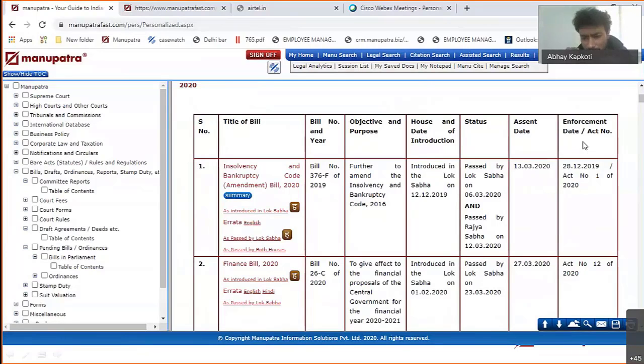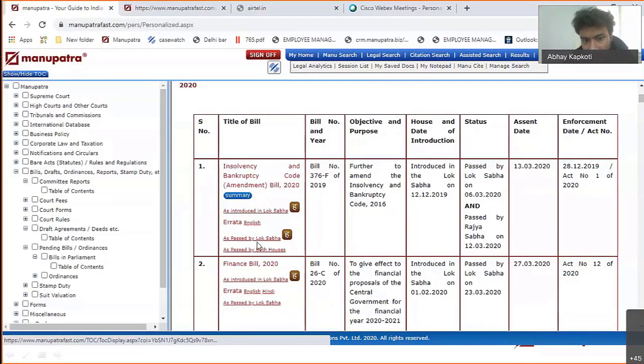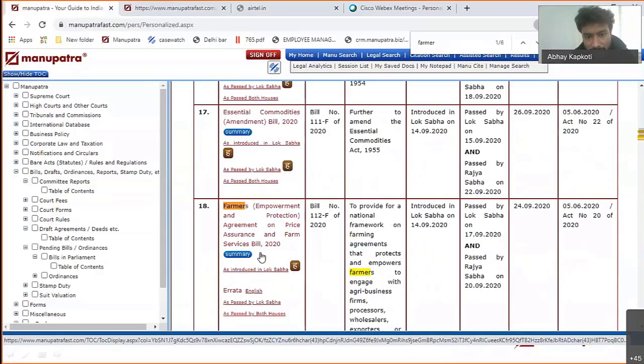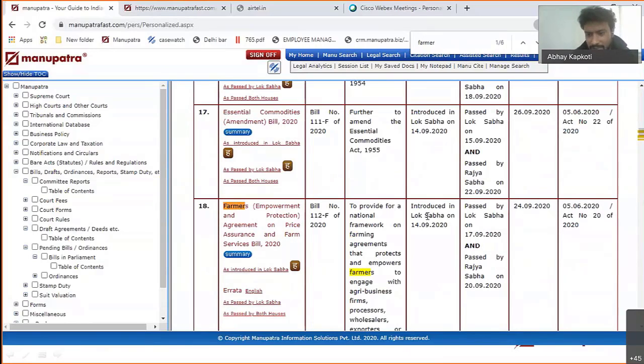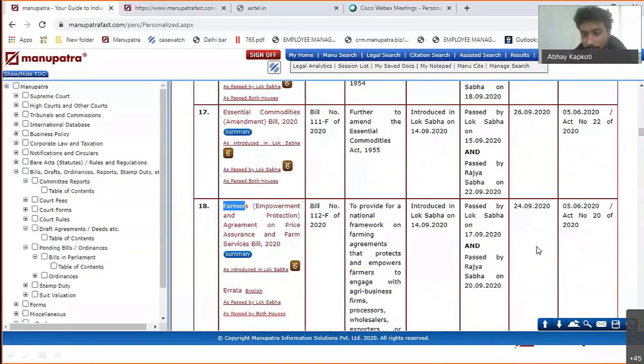So again, very, very small, but very, very important, because sometimes the assent date is not there, enforcement date is not there. So you need to keep track of these things. Again, this is available in Lok Sabha, as passed by Lok Sabha, as passed by both houses. So all the different forms are also available. Say, the farmers empowerment bill, a lot of this has been in the news.